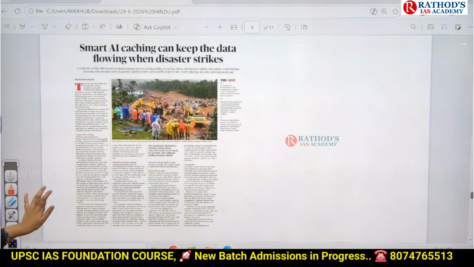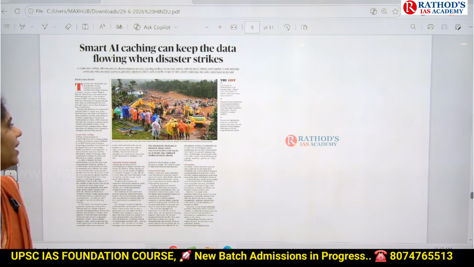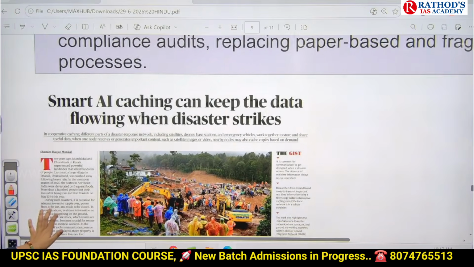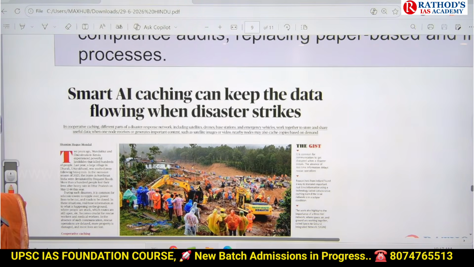And see this next article. Smart AI caching can keep the data flowing when disaster strikes. On this also you can expect a prelims based question, guys. It is a new technology.